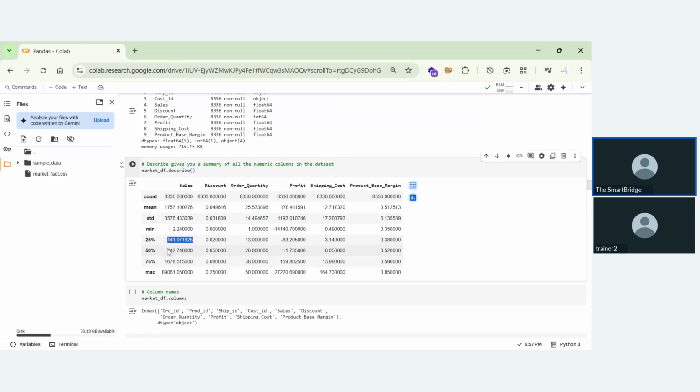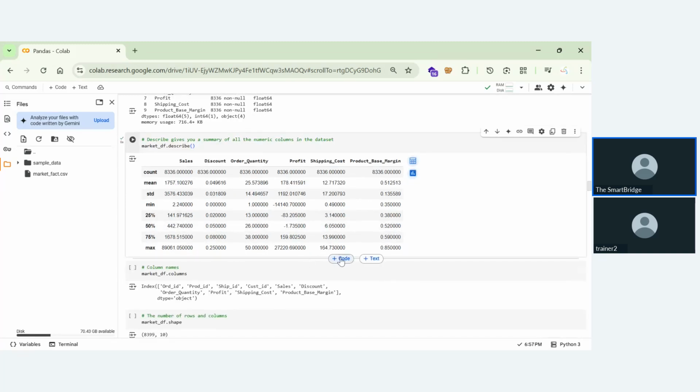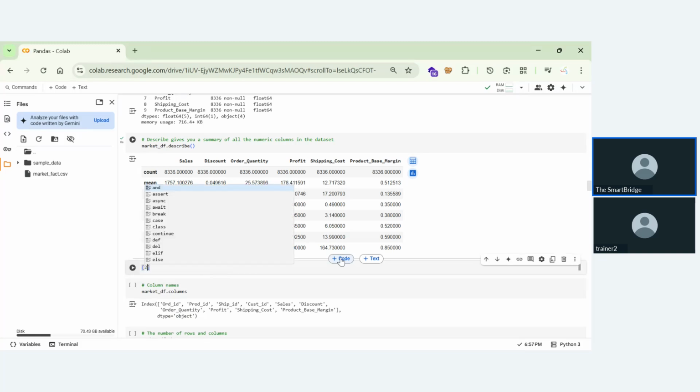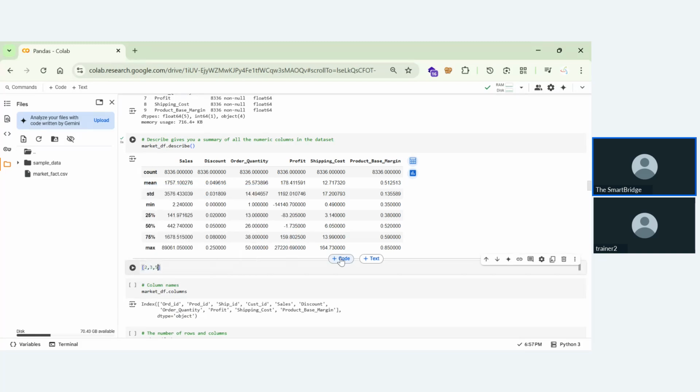Coming to the 50% of the data, it is like the middle value. Let's give an example. Suppose you're having a list, I hope you all know how binary search works. Suppose you're having data of 2, 3, 5, 7, 8, 9, and 4. If you want to perform some operations, first in binary search, you'll find out the middle value. That is being chosen as the mid value.